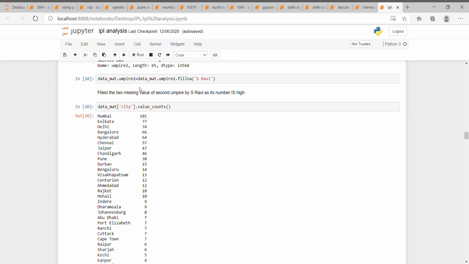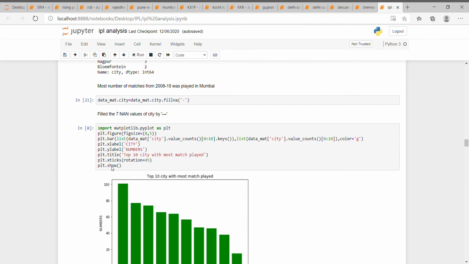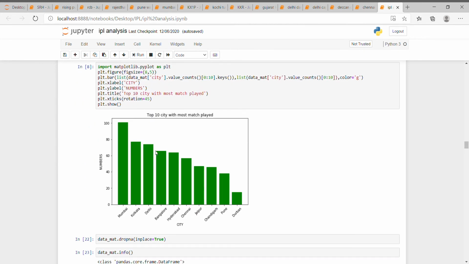Now in the matches dataset there is a column named city which shows us how many matches were played in which cities. Here the top three cities were Mumbai, Kolkata, Delhi. Most matches were played in Mumbai, and after that Kolkata and Delhi. And here is the graphical representation of that.